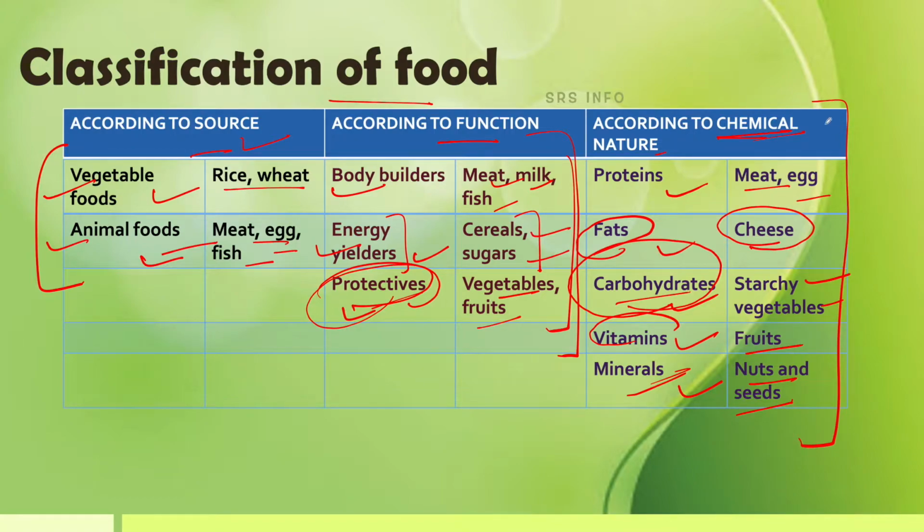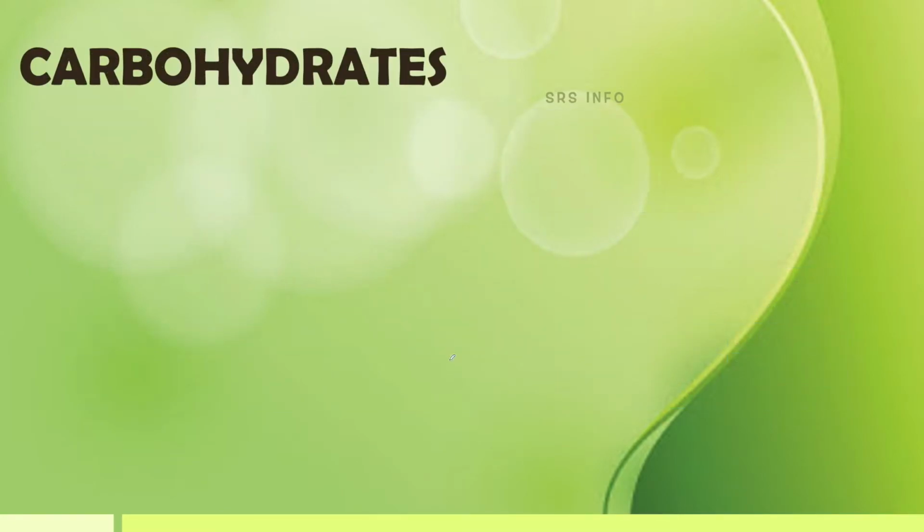So these are the most important classification of food, and in this chapter we focus on the chemical nature classification. Today we will focus on carbohydrate, because carbohydrate is the basic part of human diet and it is the richest source of spontaneous energy. So let us look into carbohydrates.